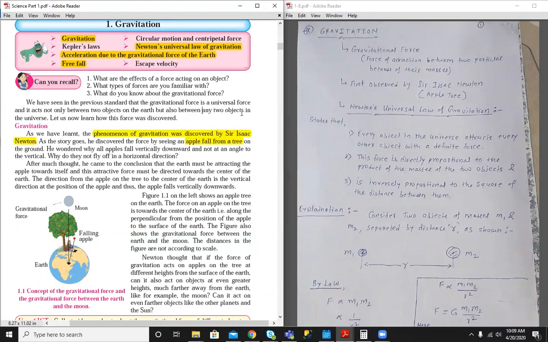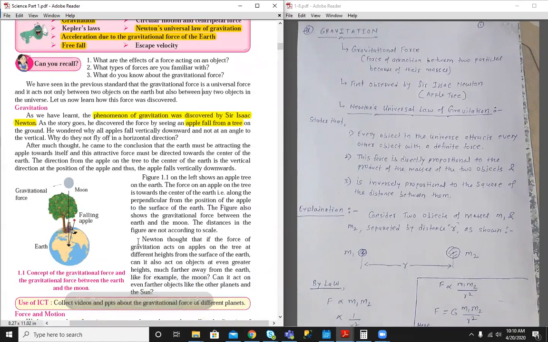How did he observe this phenomenon? He sat below an apple tree and watched that the apple is always falling towards earth. It is not going up. So why is the apple always falling towards earth? The reason is that gravitational force is the force of attraction between two bodies because of their masses. Earth has a larger mass, so it applies a greater gravitational force on the apple, whereas the apple has a smaller mass, so it applies a lesser gravitational force on earth. That's why the apple is always falling on earth.